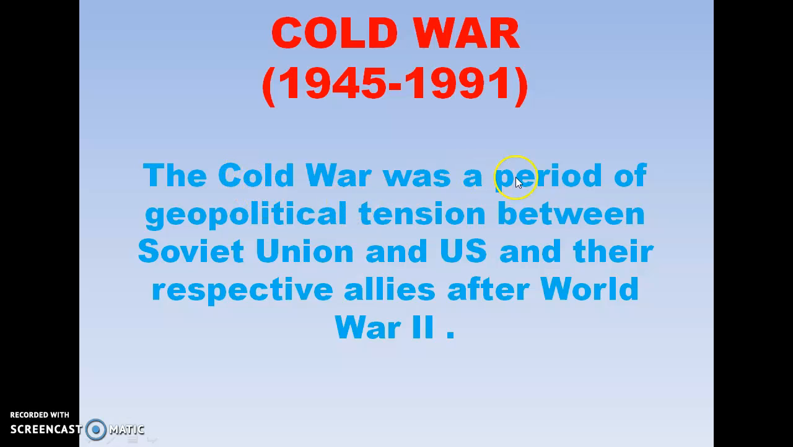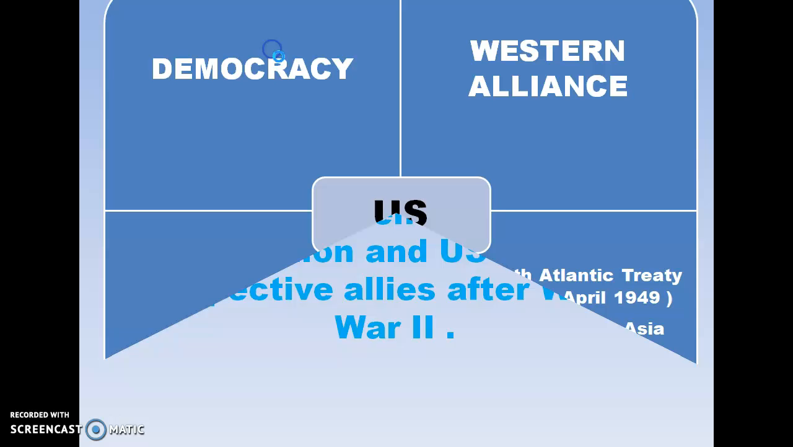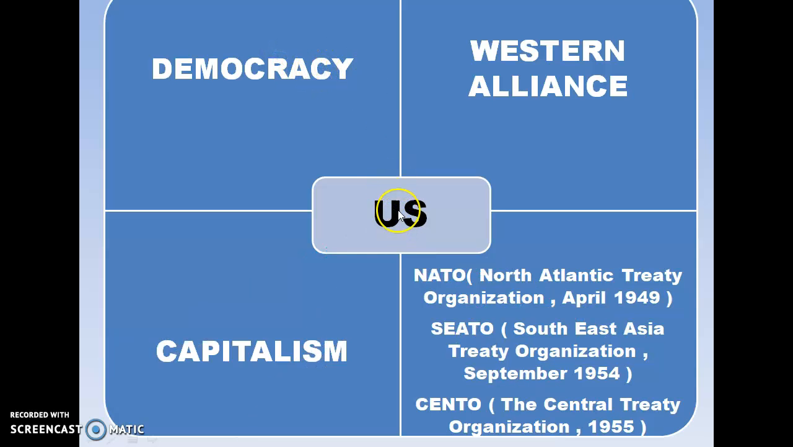The Cold War is a period of geopolitical tensions between the Soviet Union and the USA and their respective alliances, the first a Western and the second an Eastern alliance. We have to remember that the first group is the USA group. The USA group always believes in democracy. We know what democracy is. It also believes in capitalism.